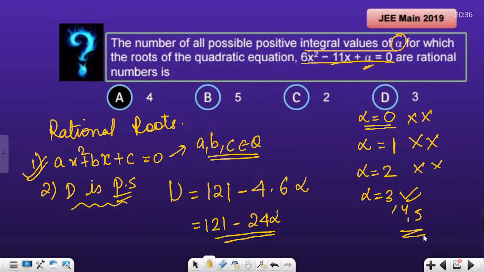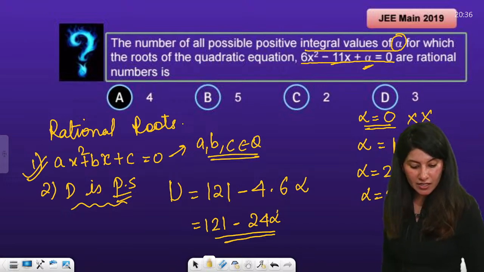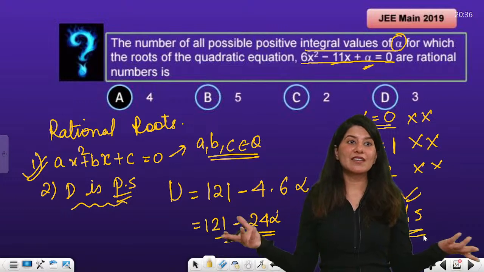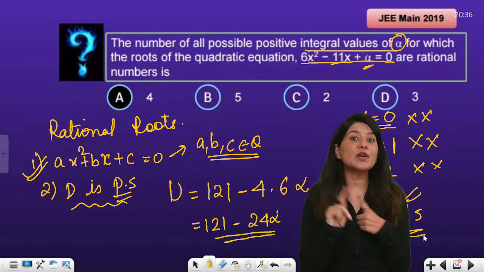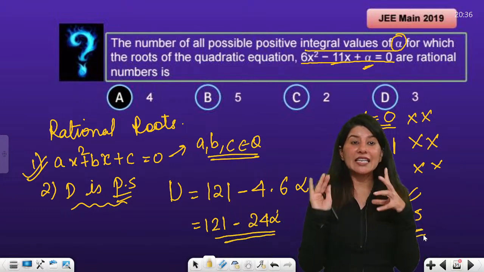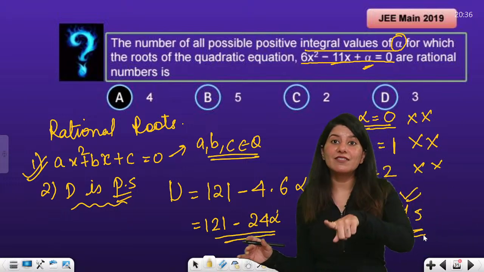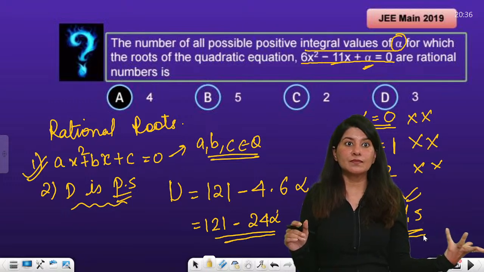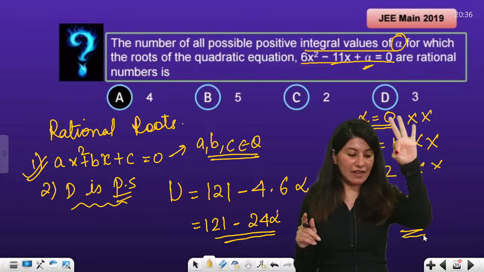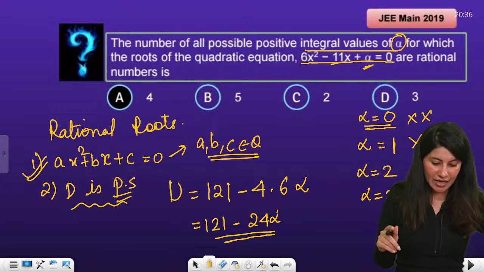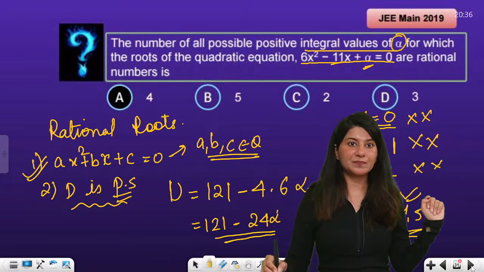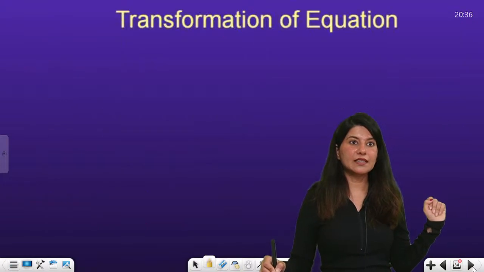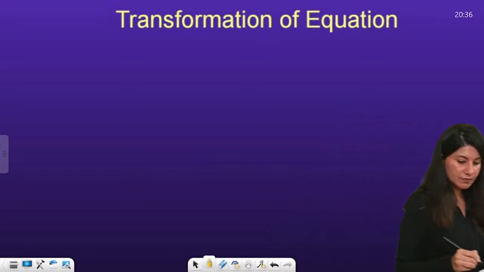Meenakshi is saying, ma'am, multiple option question. No. Why do you think so? Number of positive and integral values. They are not asking you the values of alpha. They are asking you how many values of alpha are possible. So 3, 4, 5, that is 3 values are possible. I hope that you understand this, Meenakshi. Okay? All right. Clear?